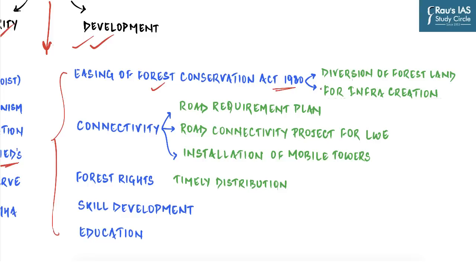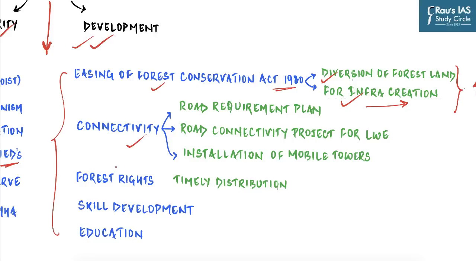And now it is allowed to divert the forest land for infrastructure creation dealing with the activities mentioned in the schedule. For example, construction of schools, colleges, telecommunication lines, drinking water projects, irrigation projects, creation of roads. For all these activities, the limits up to which a forest land can be diverted has been increased drastically to enable the development of these regions.